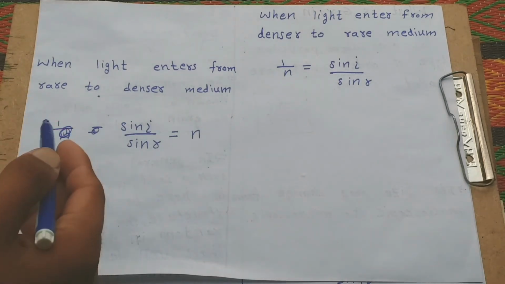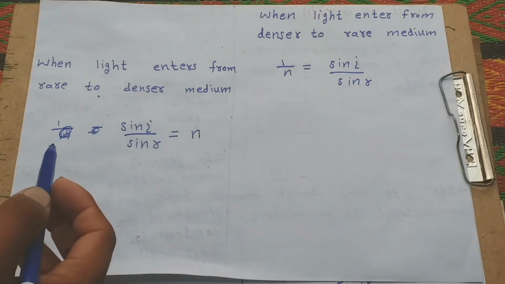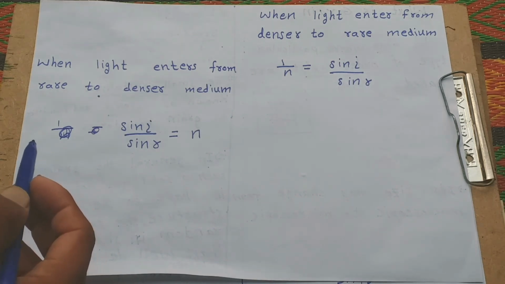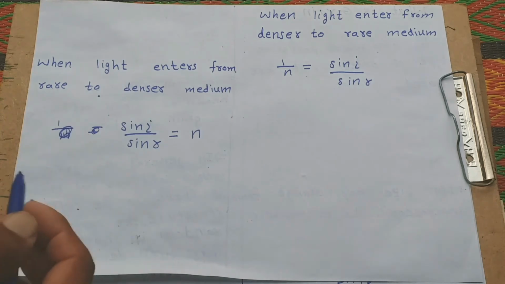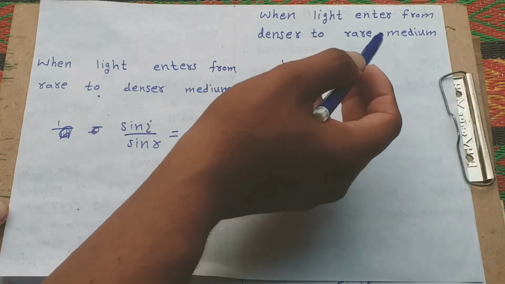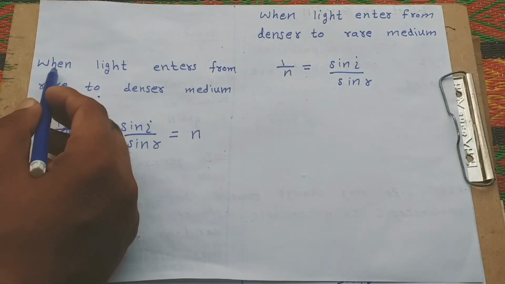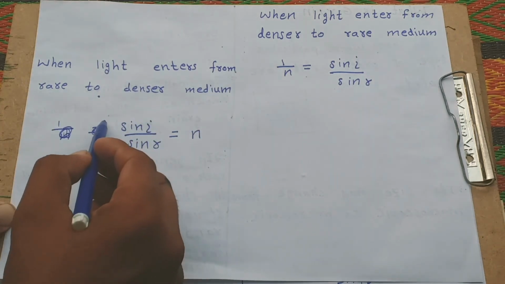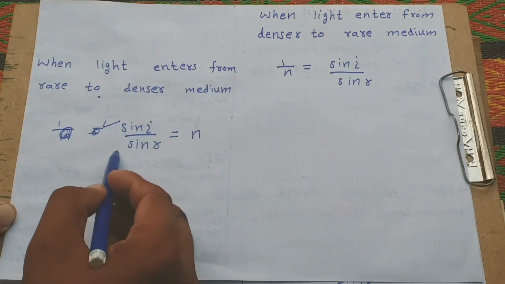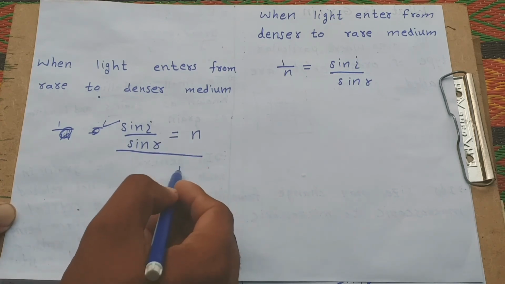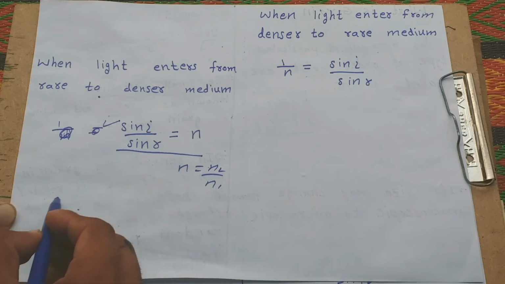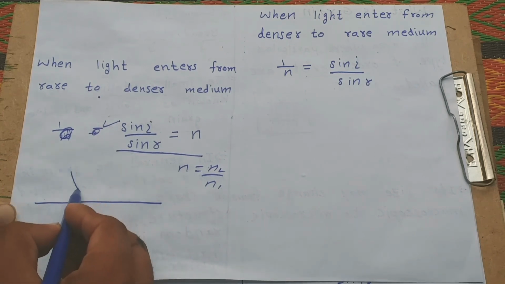This is also a way we know the refractive index when a ray enters from a rare to a denser medium, and how a ray enters from a denser to a rare medium. First, to understand, when light enters from a rare to a denser medium, then Snell's law gives n is equal to n2 over n1. This figure we already drew.